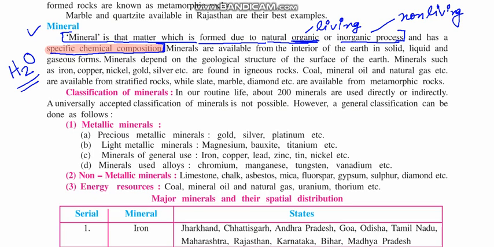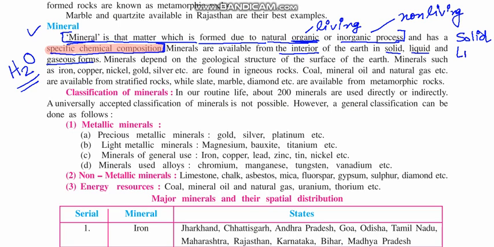In the same way, each and every mineral in the world has a specific chemical composition, and due to it, it is different from the others. Minerals are available from the interior of the earth in solid, liquid and gaseous forms. Now we know that there are three forms. One is solid, that we can touch and it is harder.